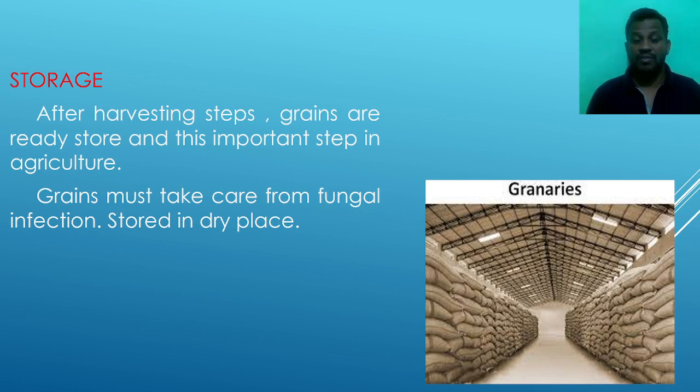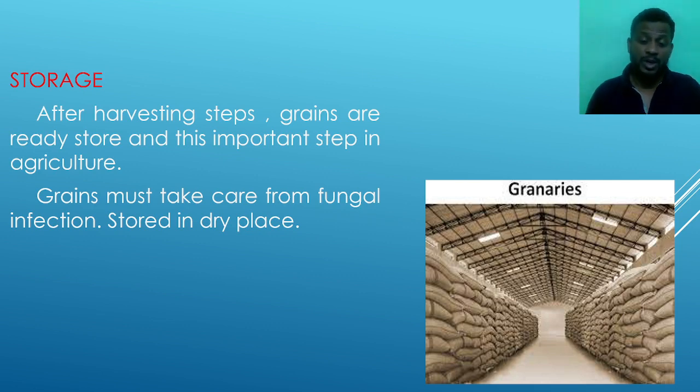After harvest we studied the threshing. Threshing means the removal of the grains from the plants by many methods, traditional and modern. After the removal of the grains from the plants, the next step is the winnowing, the removal of the waste particles, the impurities, from the grains or from the yield.